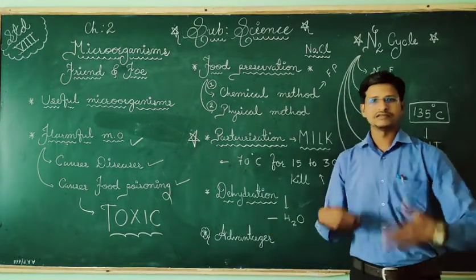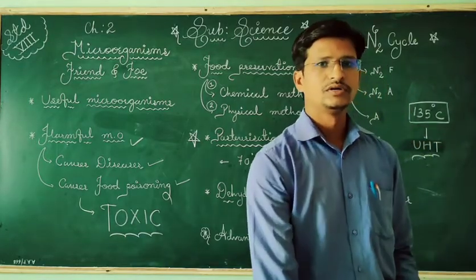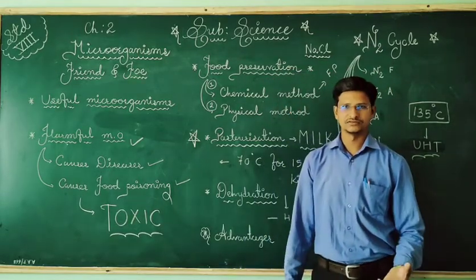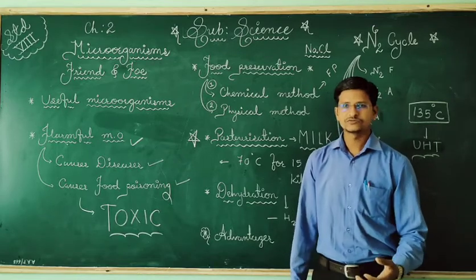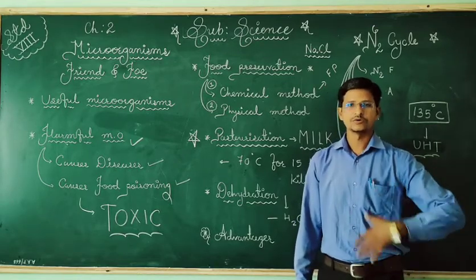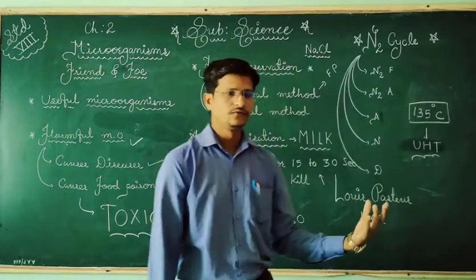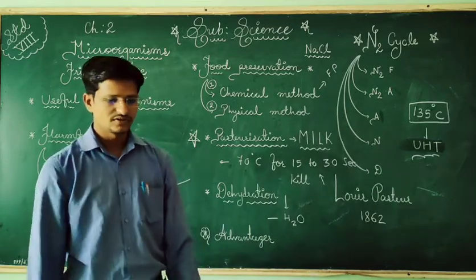And dehydration in our body also happens, where we are doing too much work and we will not drink water. So at that time what will happen? Dehydration. So we have also experienced dehydration. Means water is removed. But here, in this sense, it is for the food. So water will be removed under the sun. So that is called sun drying.